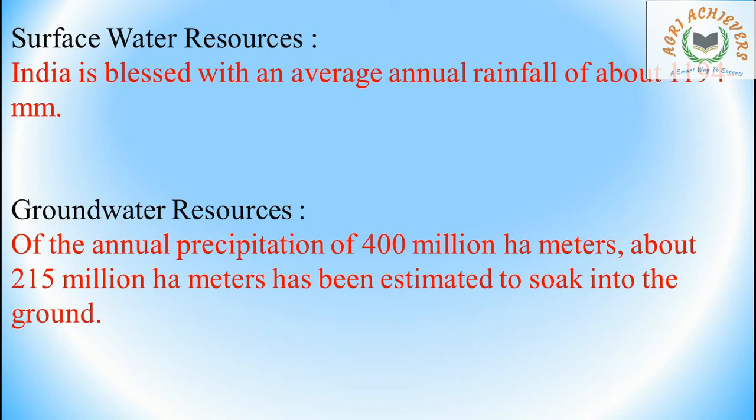Groundwater resources. Of the annual precipitation of 400 million hectare meters, about 215 million hectare meters has been estimated to soak into the ground. On an average, in our country, 400 million hectare meters of water is falling on the ground, and of that 400 million hectare meters, water is percolated in the soil, that means soaked by the soil or the ground, up to 215 million hectare meters, that means more than 50% of water is going into the soil.